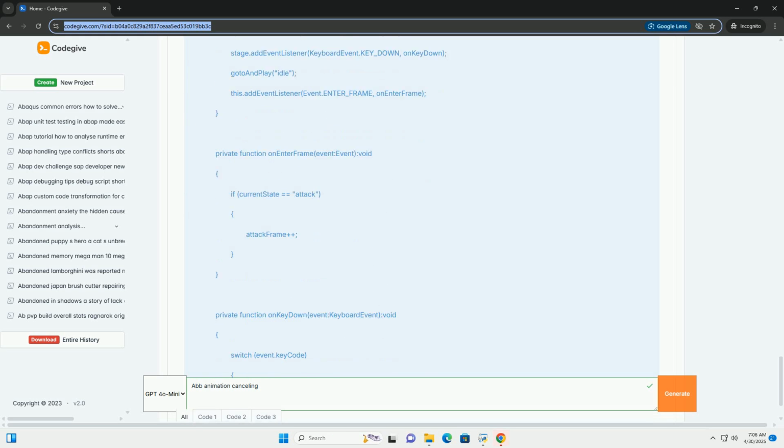3. Setting up the scriptable objects. Create two scriptable object assets by right-clicking in the project window and selecting Create, Fighting Game, Attack Data. Name them Punch Attack Data and Kick Attack Data. In the inspector, set the attack name, startup frames, active frames, recovery frames, cancel window start, and cancel window end values for each attack.